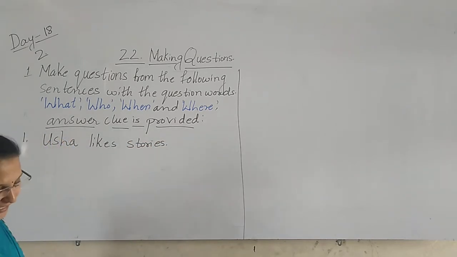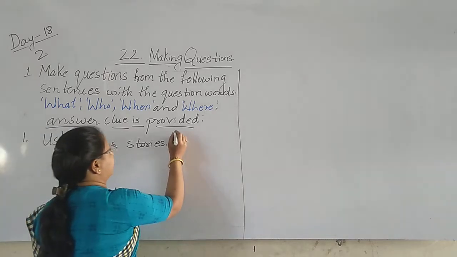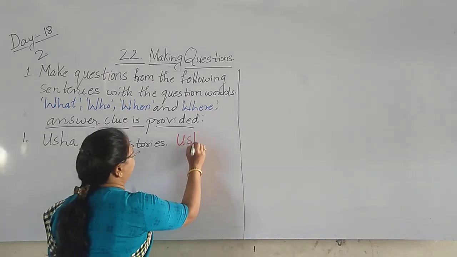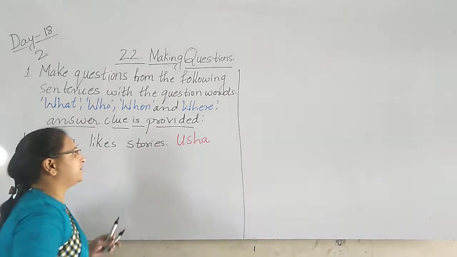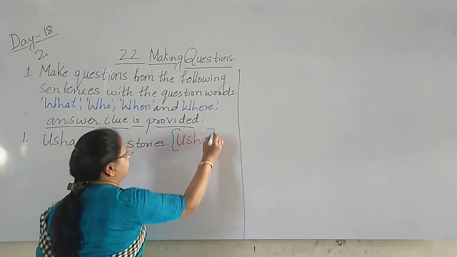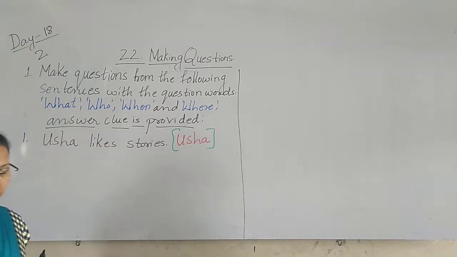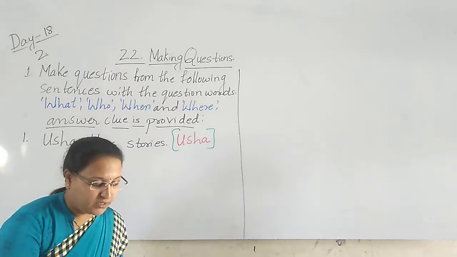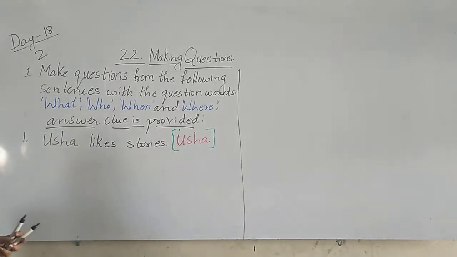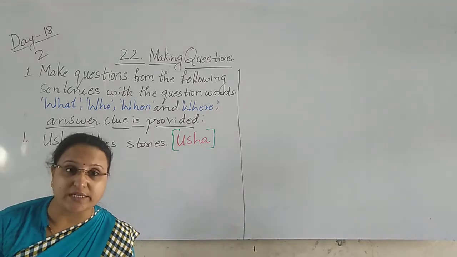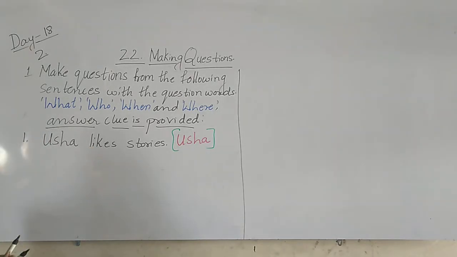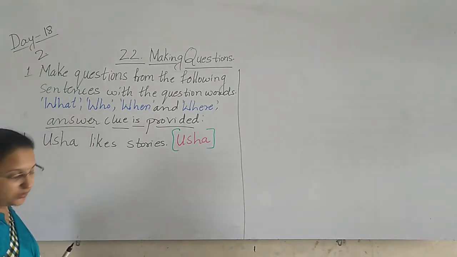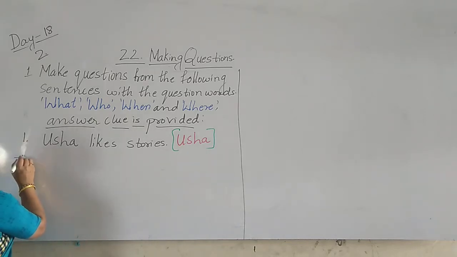In bracket, the word is given here, what? Usha. What word is given here children? Usha is the word given in the bracket. So here, Usha likes stories. Who likes stories? Who. What we have to use the word here?